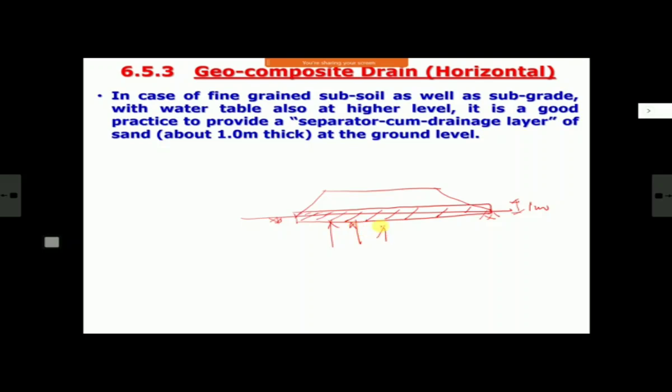Number one, whatever water is coming on top, it will get discharged on the side, so your buildup of pore water pressure will be avoided in your bank, so it takes care of your bank safety. Second thing, sand is a good bearing material, so the load coming from the top gets reduced while getting transferred. So it acts as a stress reducer also before it goes to ground.